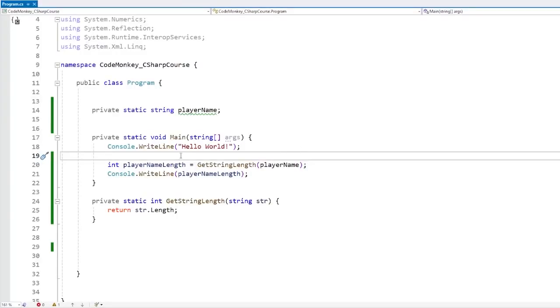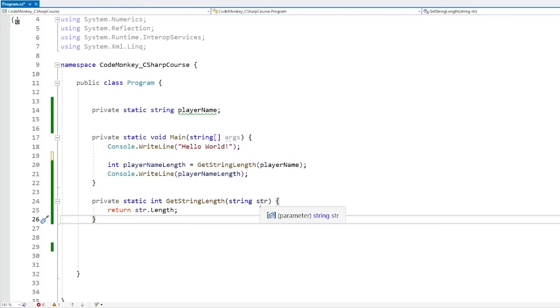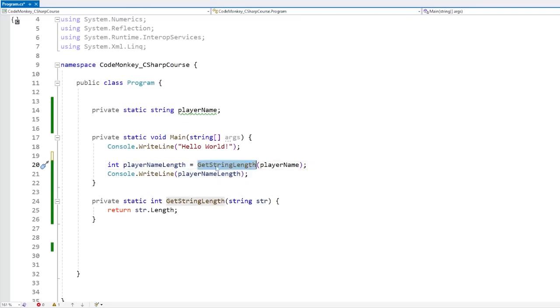Now this one is defined by two question marks, and the simple use case is for testing if something is null, and if so, returning some kind of value. So for example, here we have some kind of string playerName, and then we've got a function to get the length of a certain string. This one receives the string as the parameter and just returns the string.Length. And then over here, we're trying to get the player name length by passing in the playerName onto that one and then printing it out.